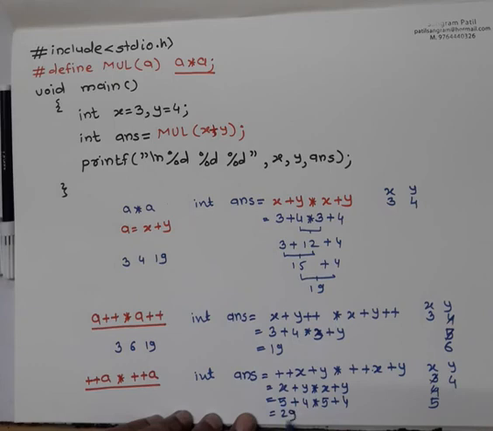If you solve this, it becomes 29. And this will print the value of x as 5, y remains 4 as it is, and the answer as 29.